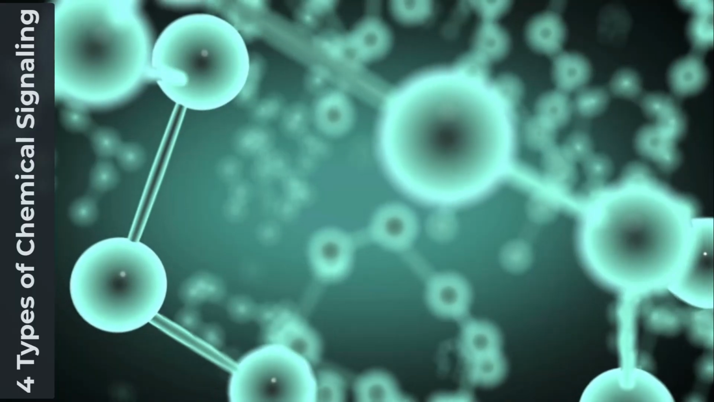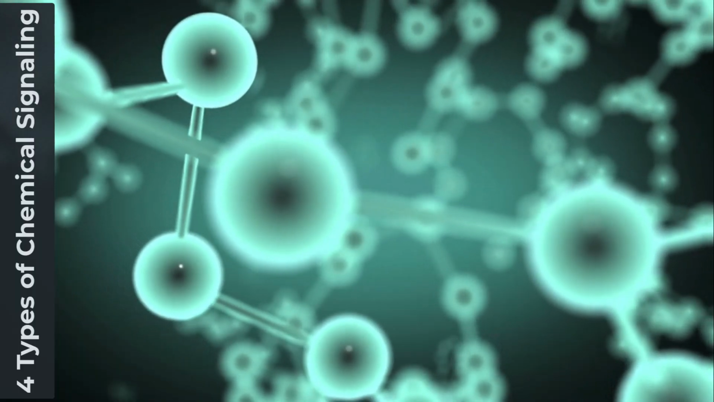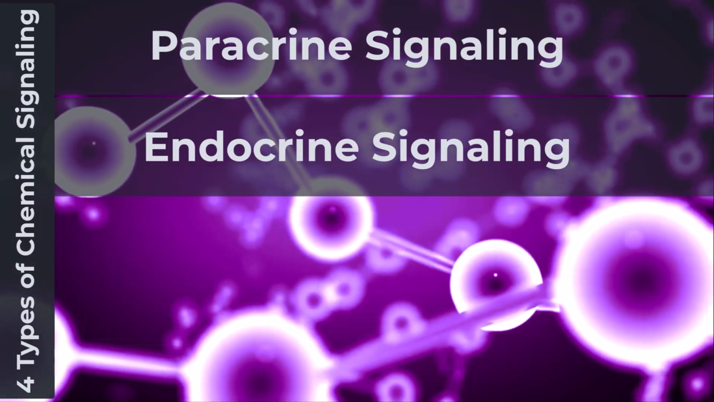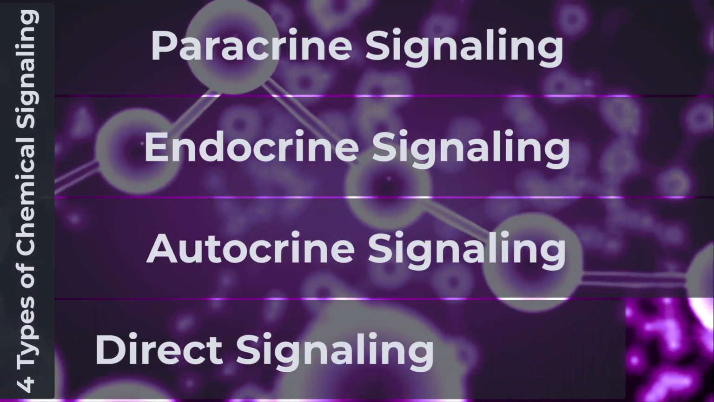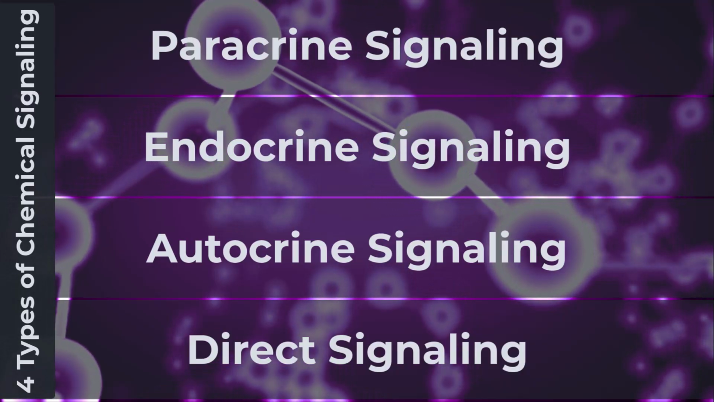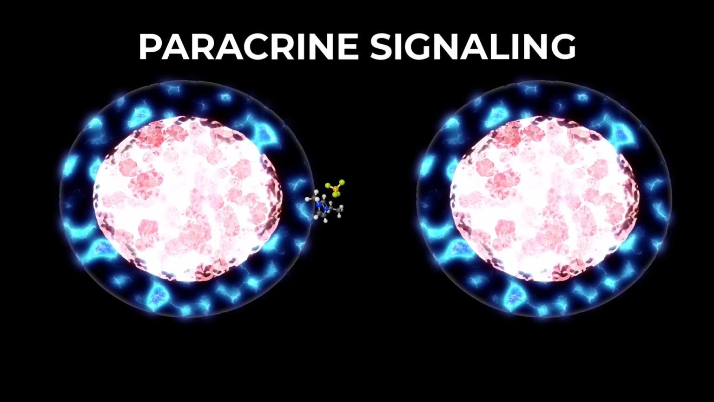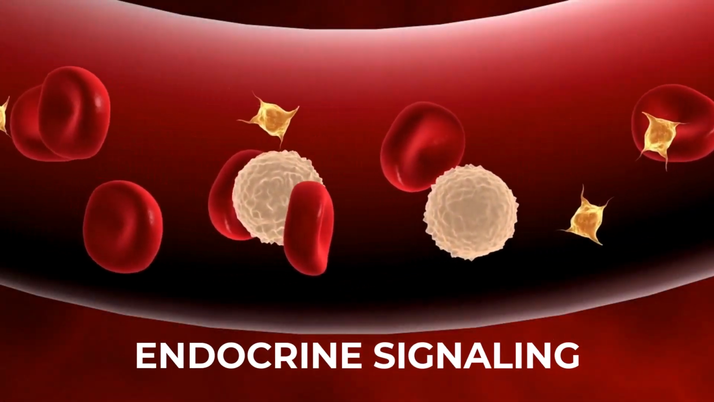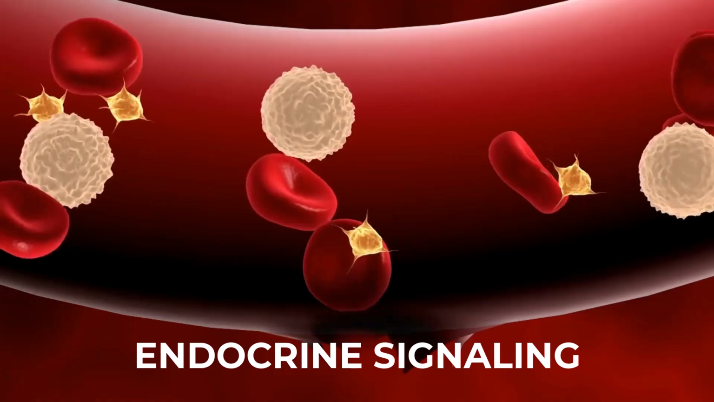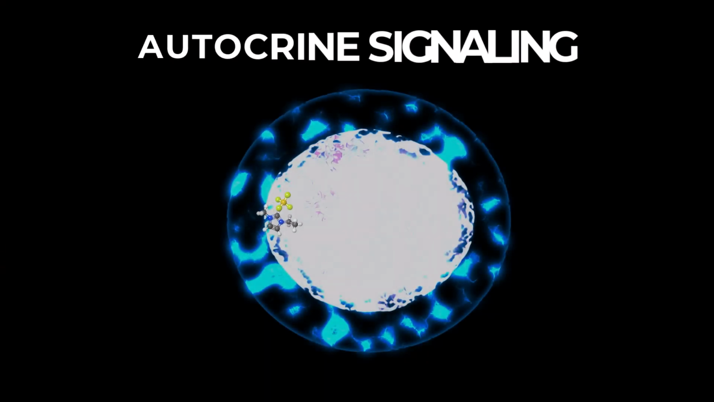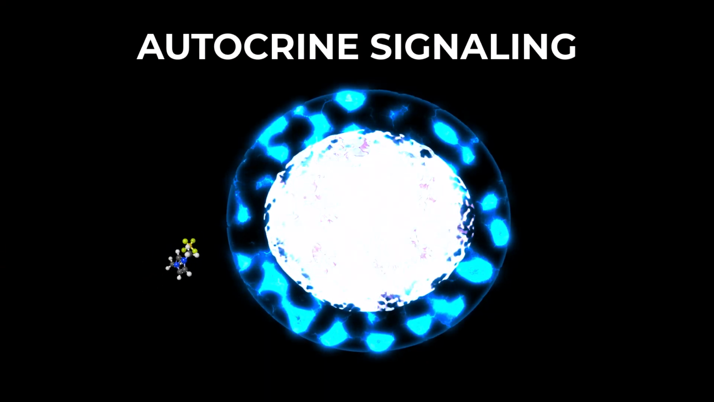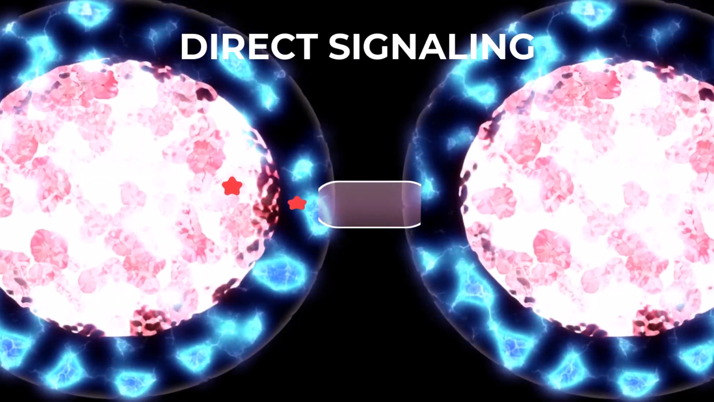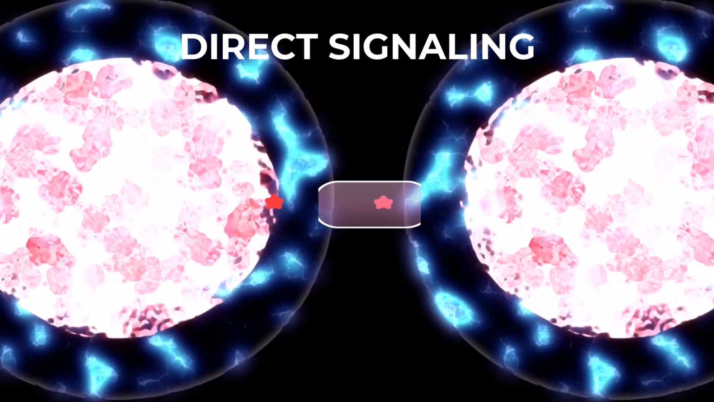There are 4 categories of chemical signaling found in multicellular organisms: paracrine signaling, endocrine signaling, autocrine signaling, and direct signaling across gap junctions. In paracrine signaling, a cell targets a nearby cell. In endocrine signaling, the cell targets a distant cell through the bloodstream. In autocrine signaling, a cell targets itself. And in direct signaling across gap junctions, a cell targets a cell connected to it via a gap junction.